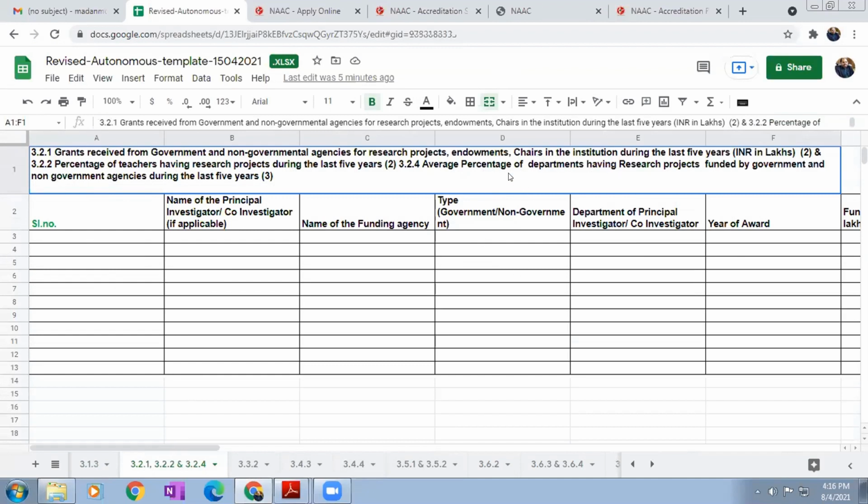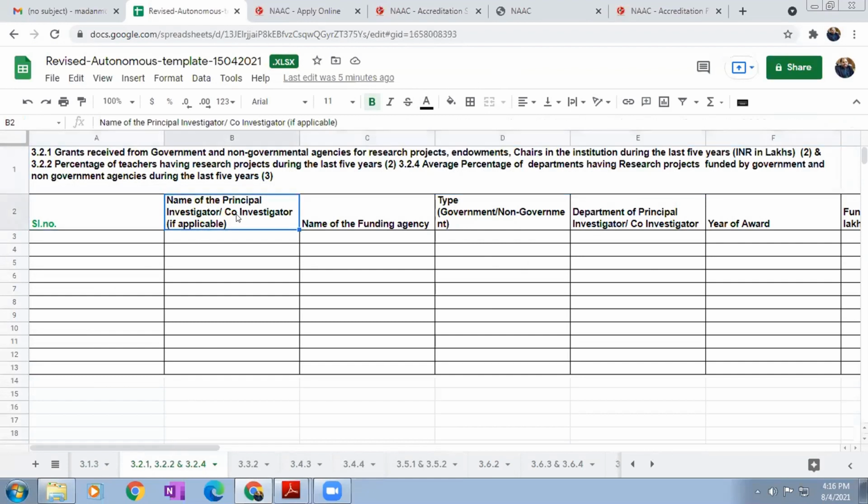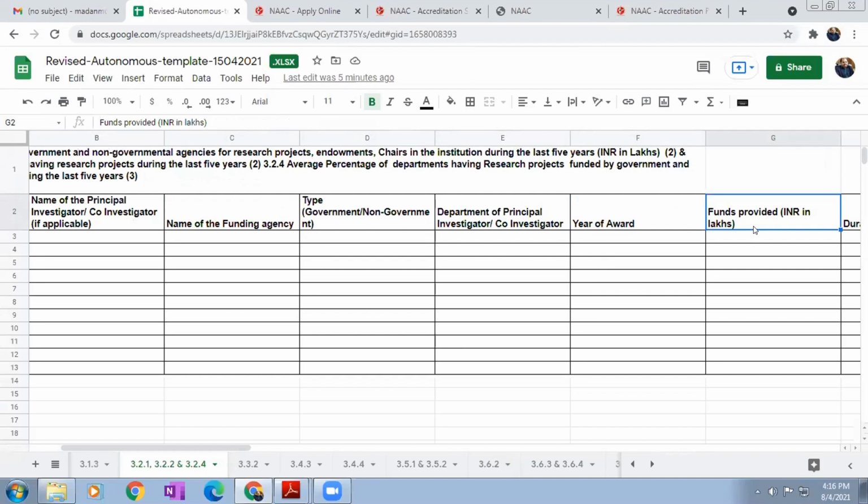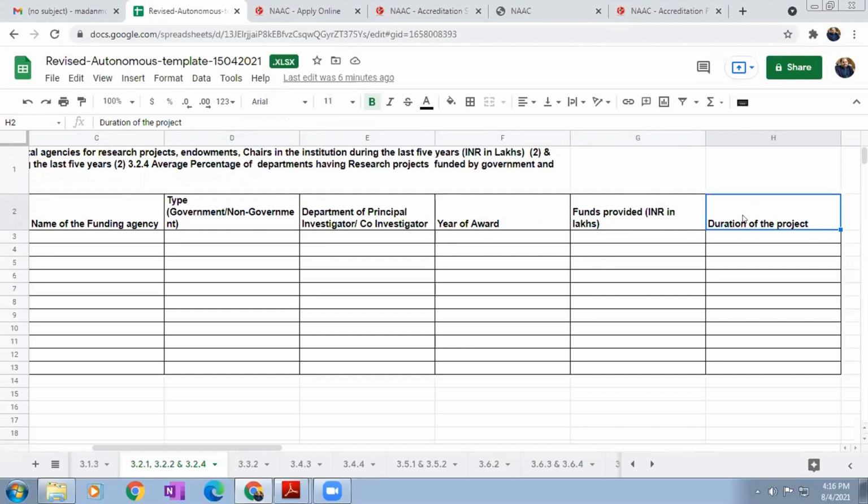So here department name, department related faculty name, then grant details, all 3 are combined in this. Name of the principal investigator or co-investigator, name of the funding agency, type, government or non-government. Then department of the principal investigator, your department name, year of award, funds provided in lakhs, then duration of the project. For this, what are the supporting documents that need to be maintained?